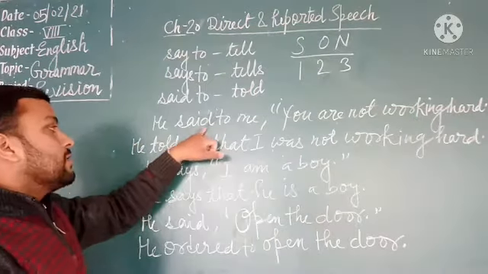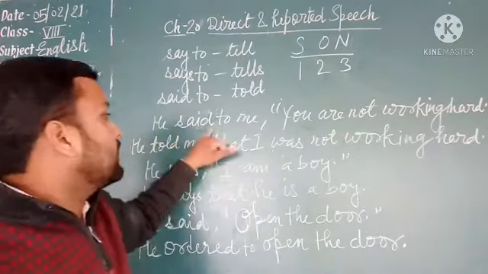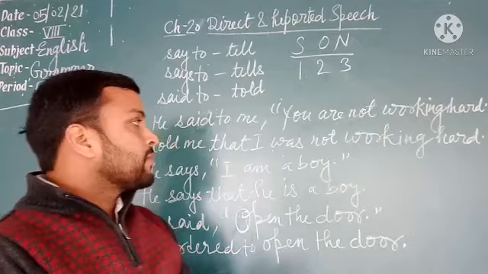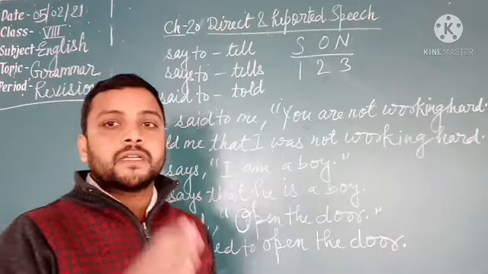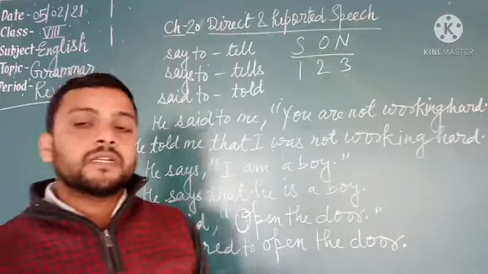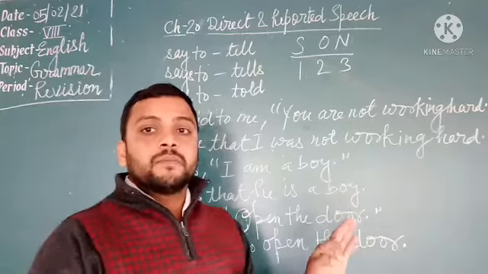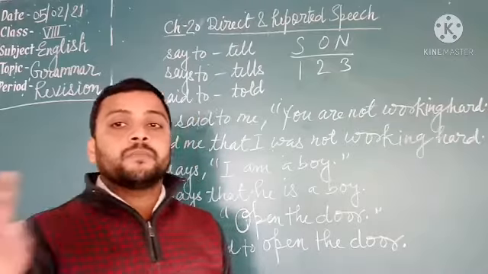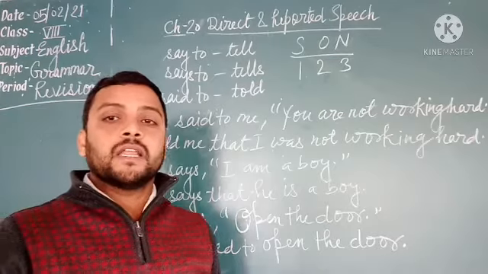Students, if the reporting verb is in past tense, then we change the tense of reported speech. If it is present or future, then we never change the tense of reported speech. All the kinds of present tense change into the kinds of past. For example, present indefinite into past indefinite, present continuous into past continuous, present perfect into past perfect, and present perfect continuous into past perfect continuous. Past indefinite, past continuous change into past perfect, past perfect continuous; past perfect and past perfect continuous, no change. Will, would, shall, should, can, could, may, might, is, are, and was, were.